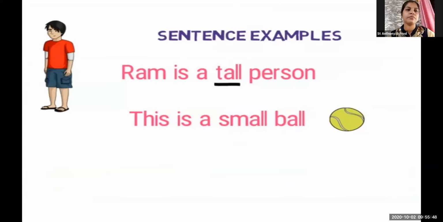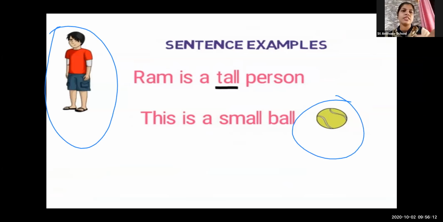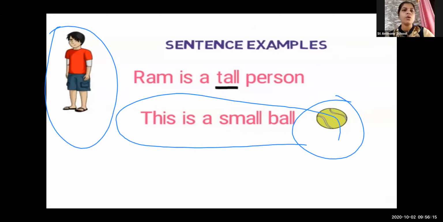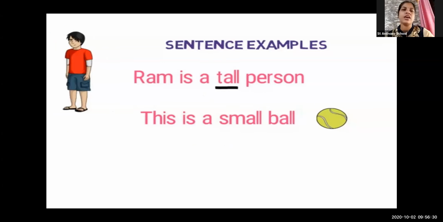Ram is a tall person. It's a very simple sentence where we have given a quality of that man. I said that this Ram is a tall person. Simple example. Yes. When I saw this, I said this is a small ball. So what is small? Small is the adjective of that ball. Yes or no? Tall is the adjective of that person. So when we simply talk about a person, place, animal or thing, these are the simple things.